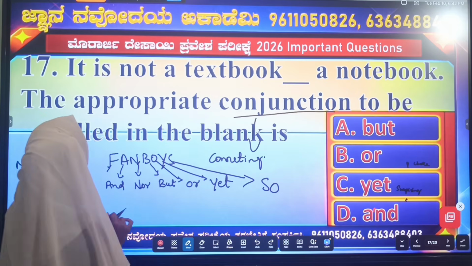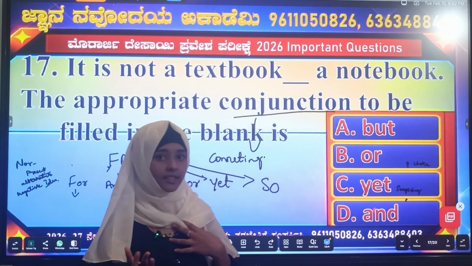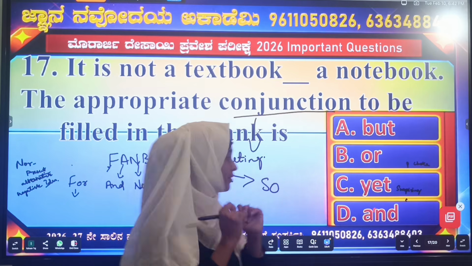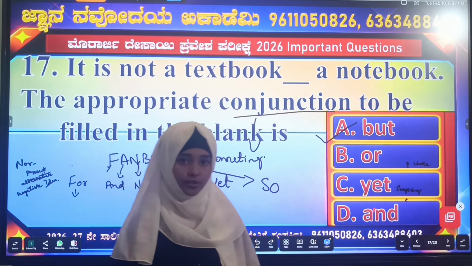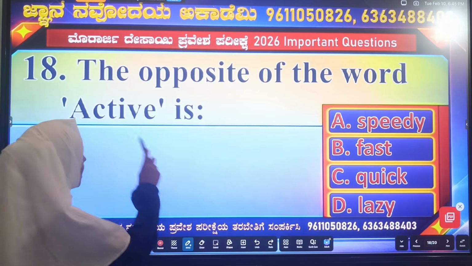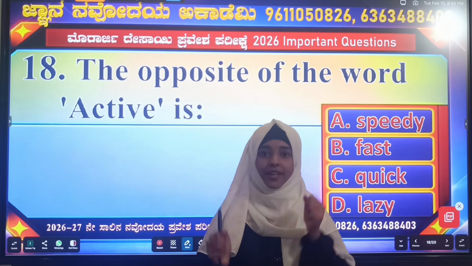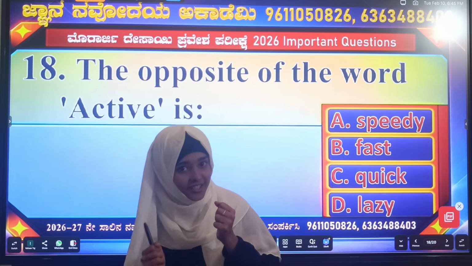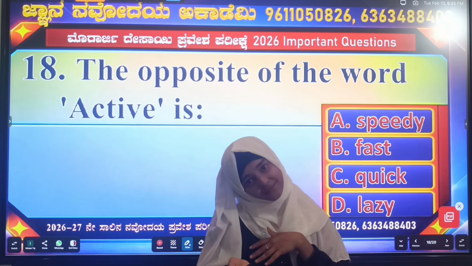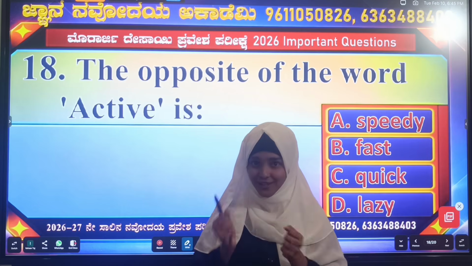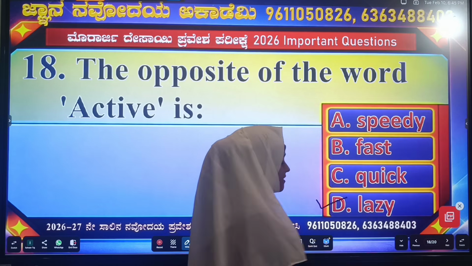So now the question is, it is not a textbook, dash a notebook. I told that when we show difference, we use but. So the right answer is option A. Next question. Now the question is, the opposite of the word active is. Active means energetic. Opposite is lazy. So the right option is D. D is the right answer.